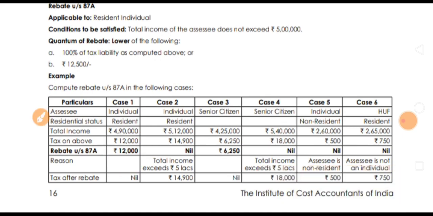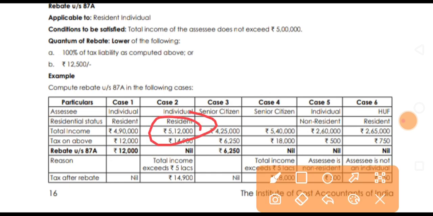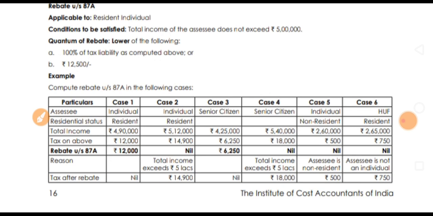Next, the second case. The individual is resident, and his total income is 5,12,000. We need to calculate. The first 2,50,000 is nil.